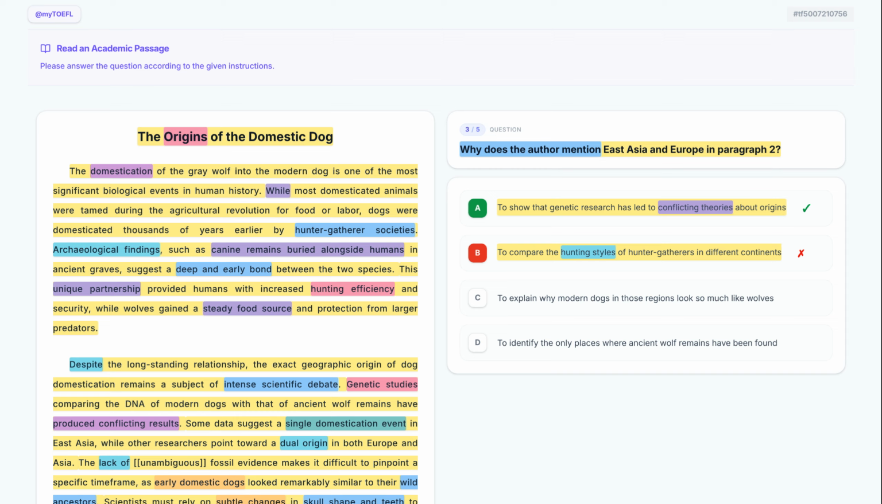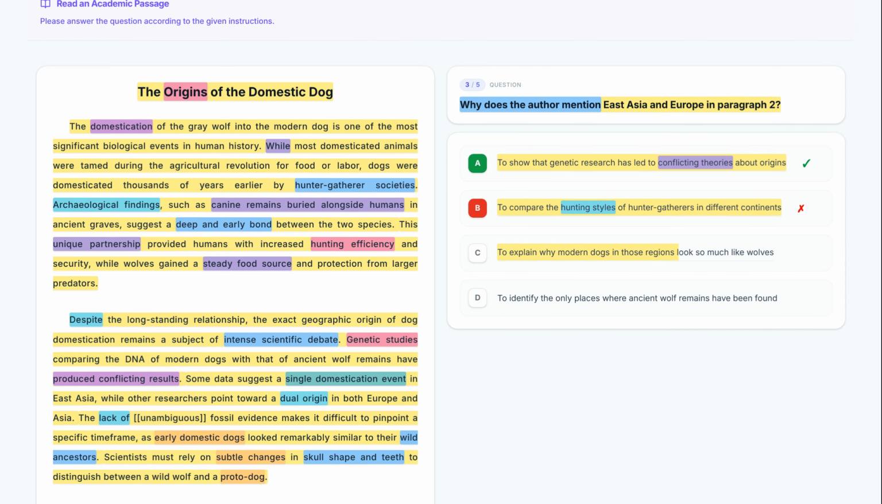Here's option C. Let's break it down. To explain why modern dogs in those regions look so much like wolves. Option C claims it explains why dogs look so much like wolves. The text says dogs look like wolves everywhere, which made identification difficult, but it doesn't link this specifically to East Asia or Europe. Eliminate it.